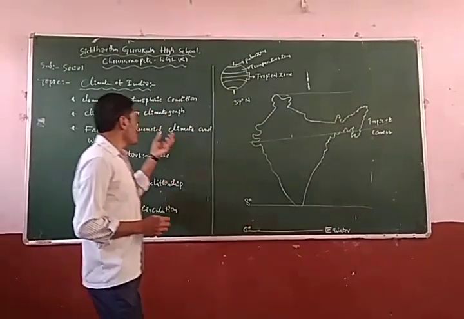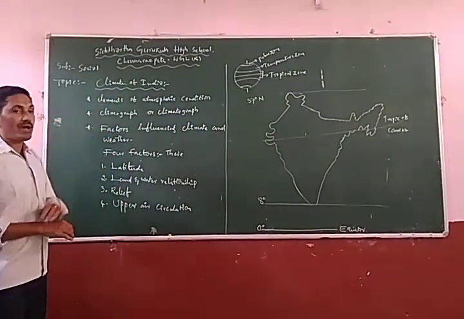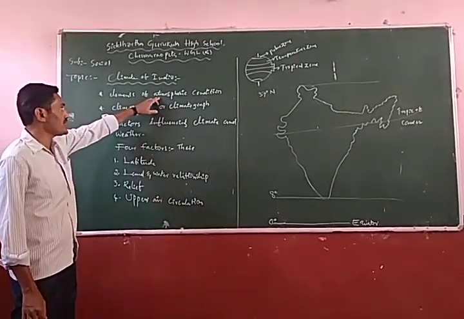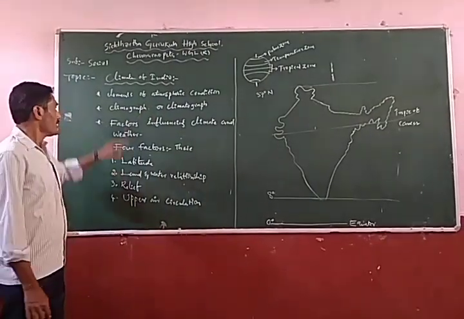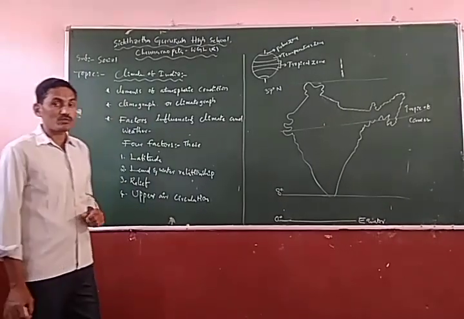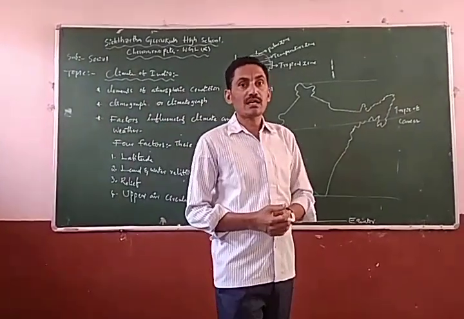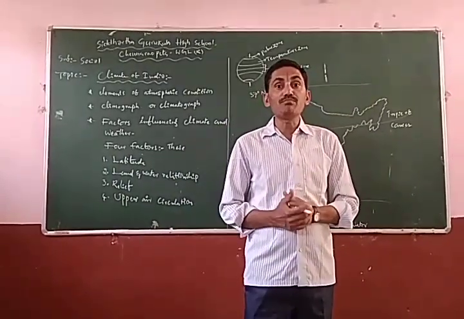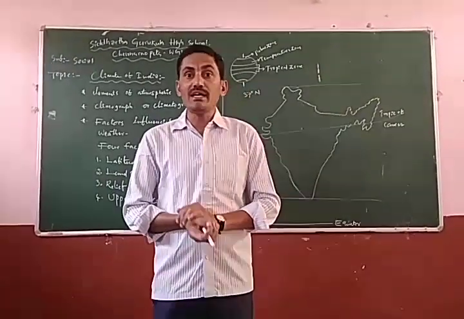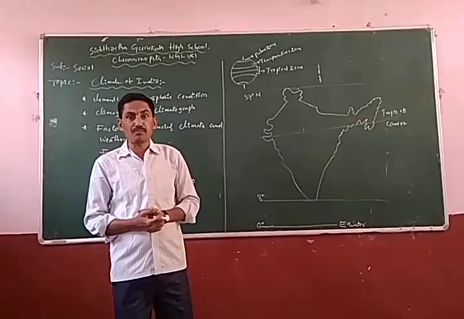Now you see this. Climate and weather both occur in the atmosphere, and the atmospheric conditions have some elements. What are they? Sunshine, temperature, winds, cloud, humidity, and air pressure. These are the elements of climate and weather. So how is it impacting the life of people?